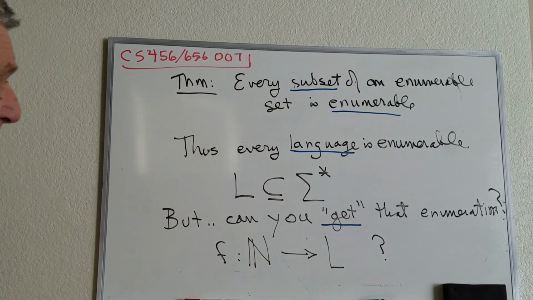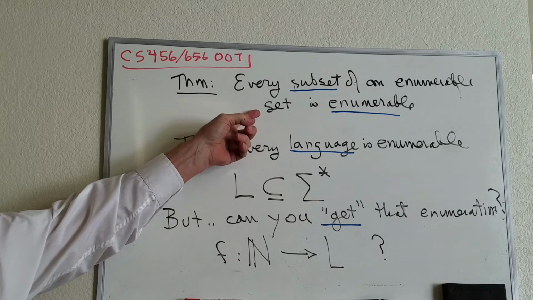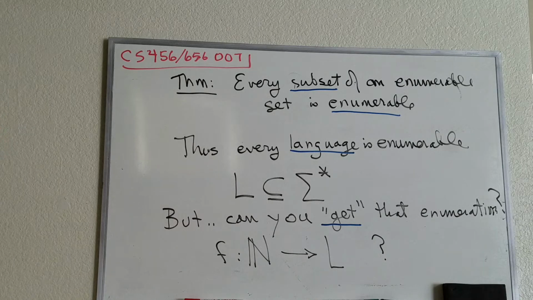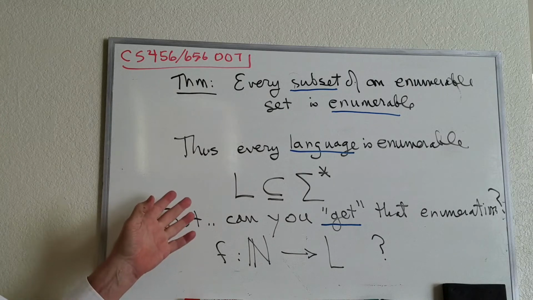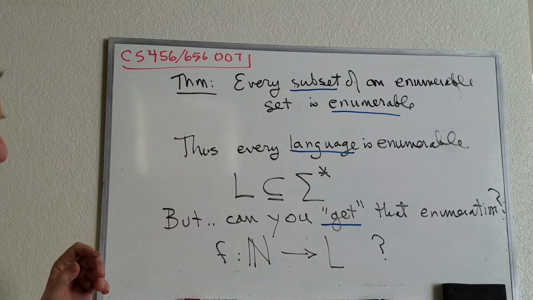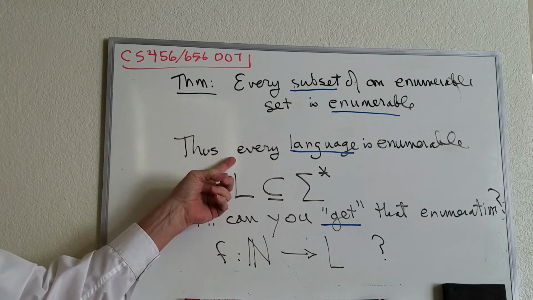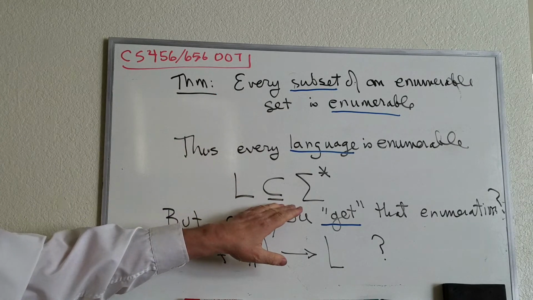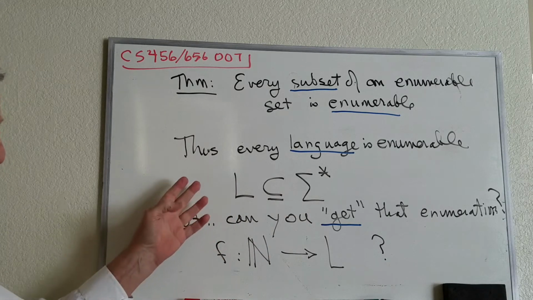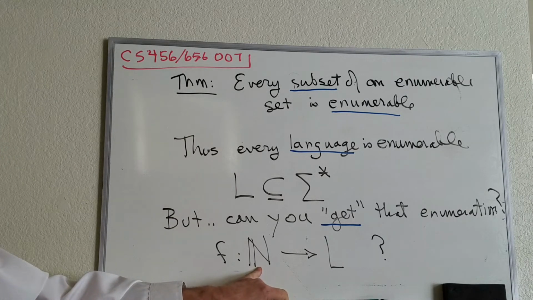Now, every subset of an enumerable set is enumerable. I can remember in mathematics proving that every subset of a countable set was countable, and the proof is actually quite simple. But yet, on the other hand, somehow in computation theory, that's not enough. According to this theorem, every language is enumerable because it's a subset of the set of all strings over its alphabet. But just because an enumeration exists doesn't mean you can, well, get it.